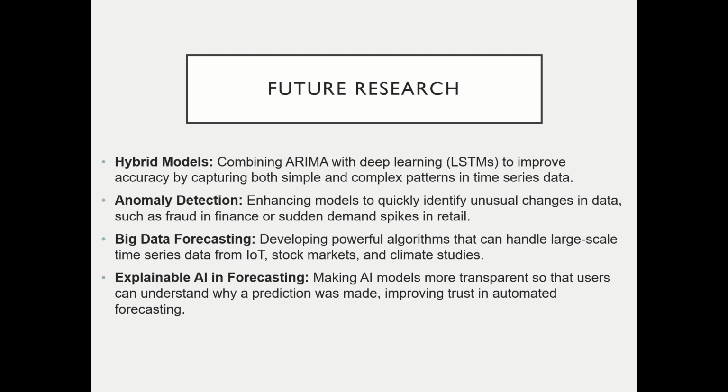time series data. Anomaly detection: when we enhance models to quickly identify unusual changes in data, such as fraud in finance or sudden demand spikes in retail, it may help more in time series forecasting. Big data forecasting: developing powerful algorithms that handle large-scale time series data from IoT, stock markets, and climate studies will help to forecast more accurate and better values. Explainable AI in forecasting: making AI models more transparent so that users can understand why a prediction was made, improving trust in automated forecasting.